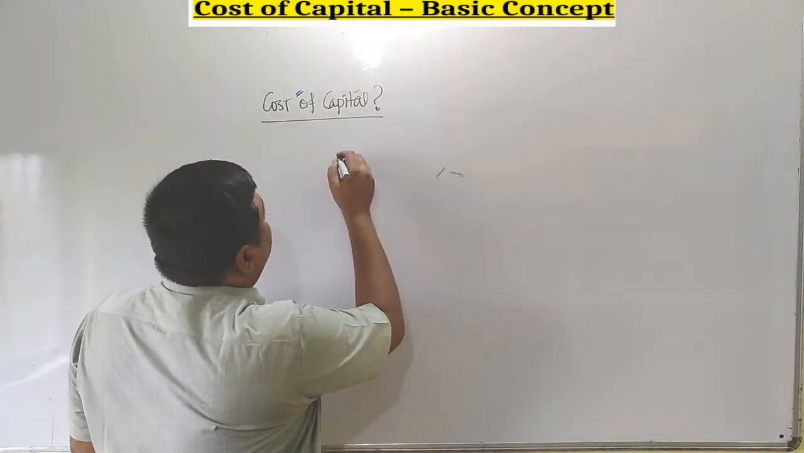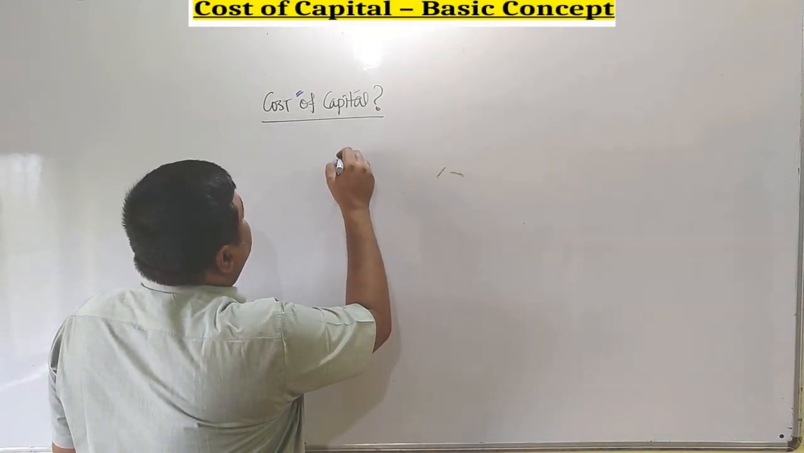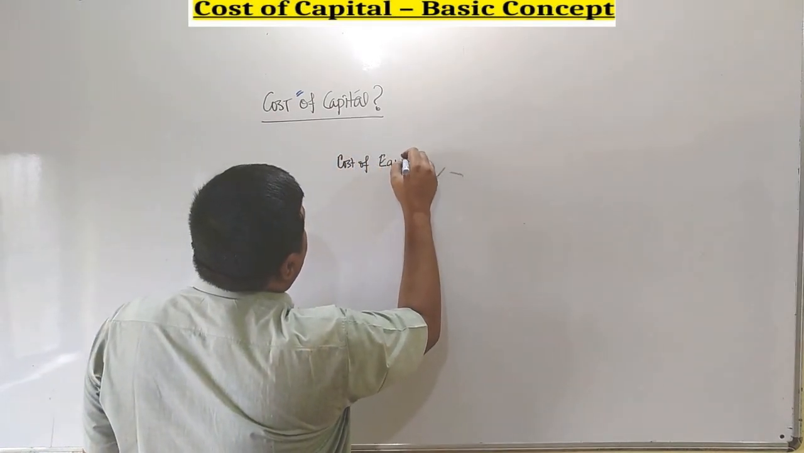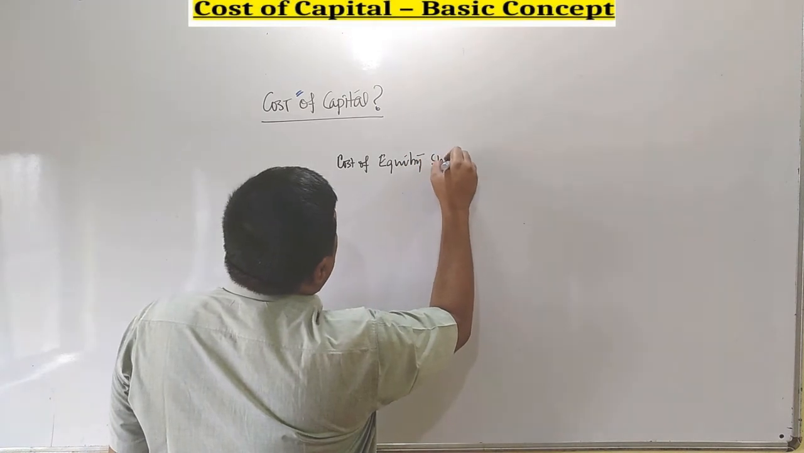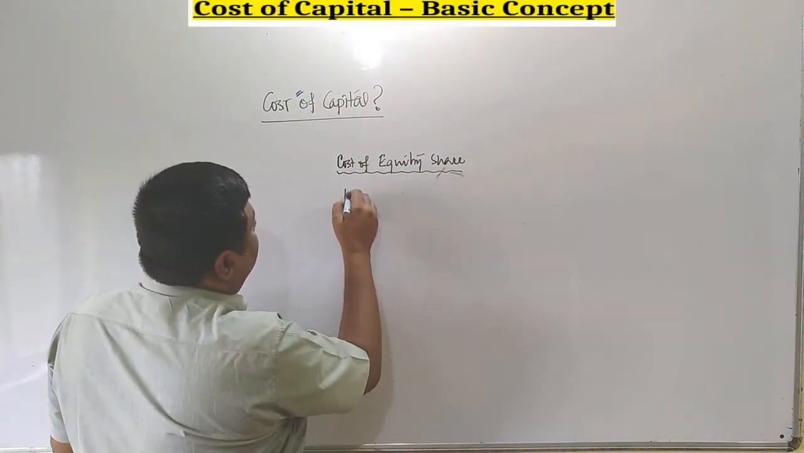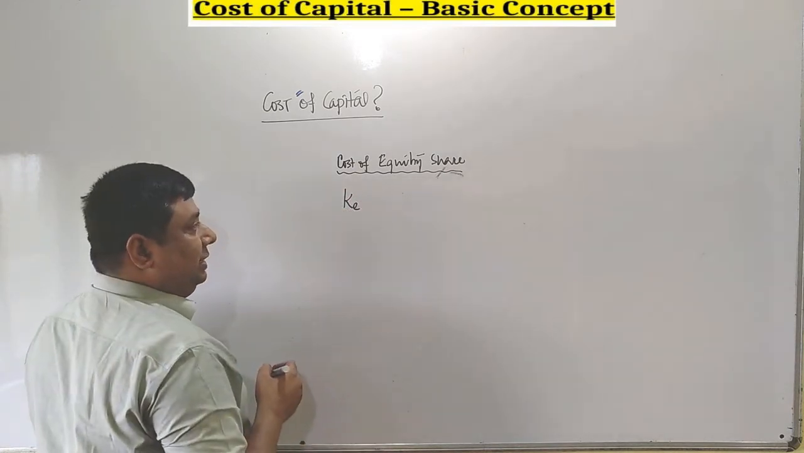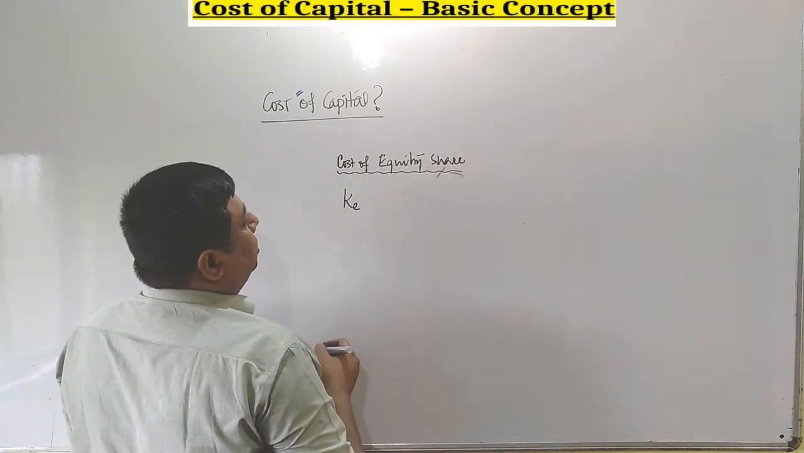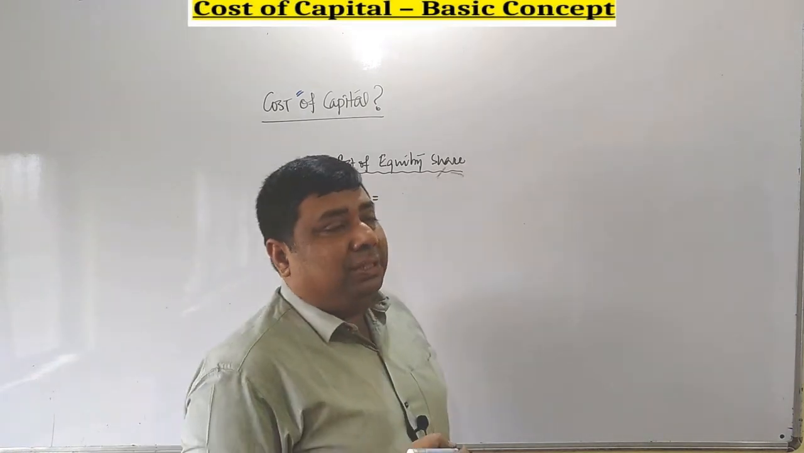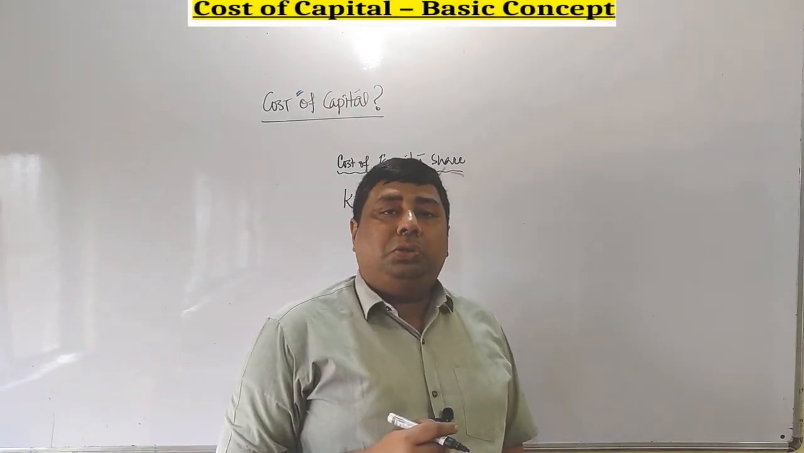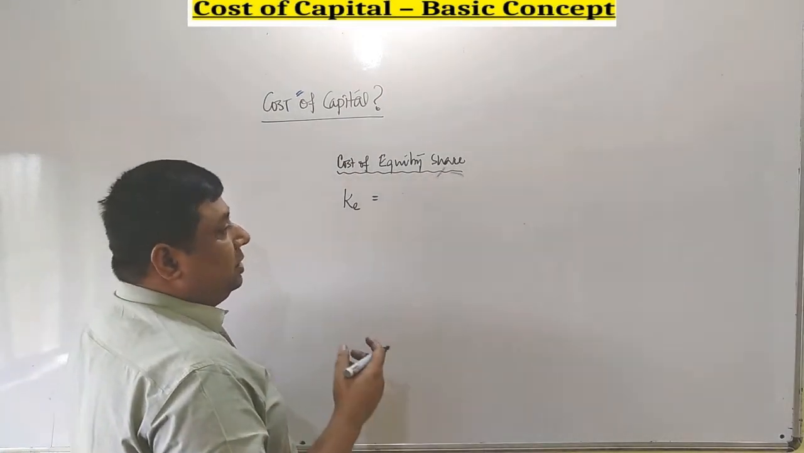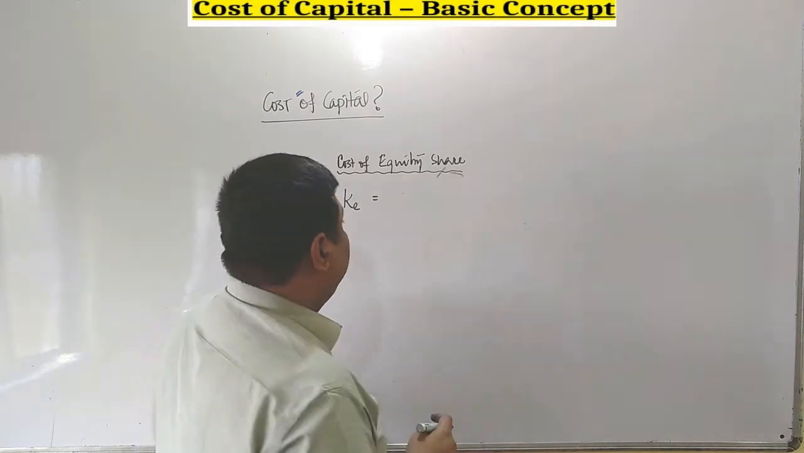Well, now at first we are going to learn cost of equity capital, or rather cost of equity share also. It is termed, as I said, as KE. There are various formulas or methods to calculate cost of equity capital. I am going to discuss a few of them.